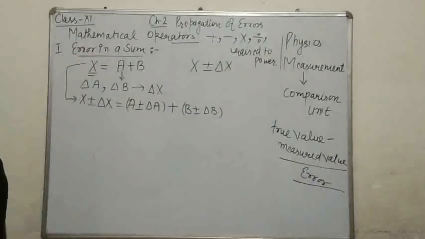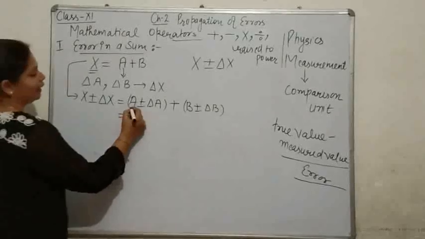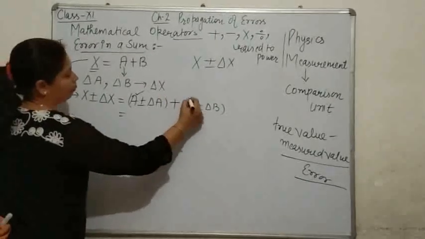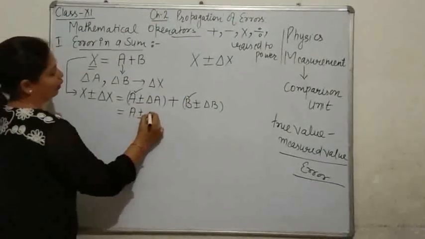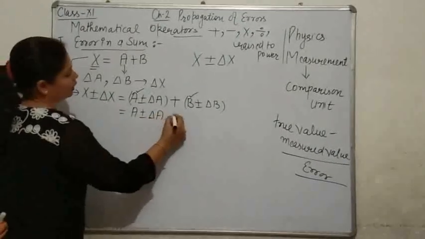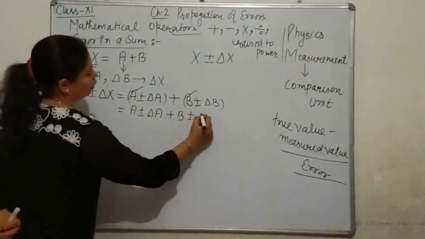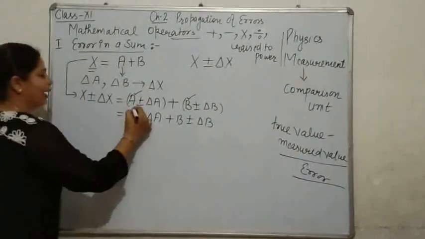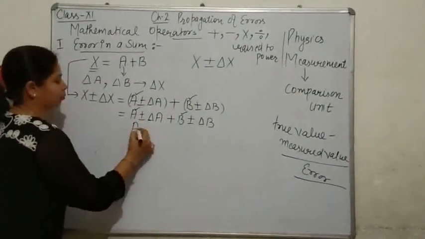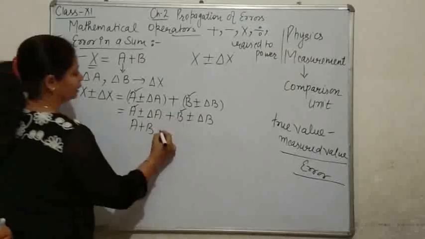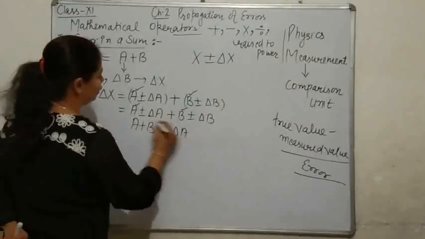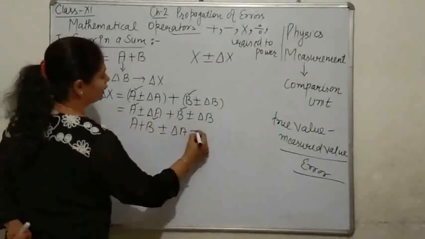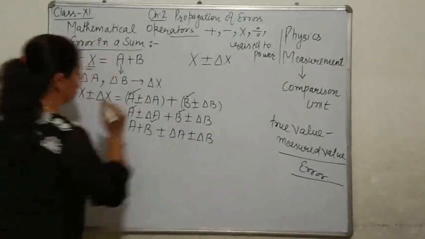Okay. Summing up these equations, what can we get? That a plus b. Firstly, you can remove the bracket so as to simplify it. Okay. Now a plus b. Next, plus minus delta a. We have collected this one. This one is left. Plus minus delta b. What it is?